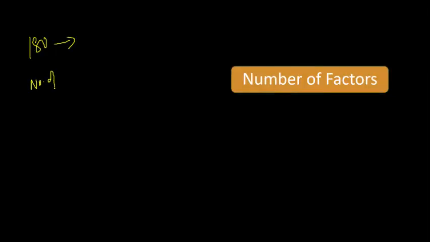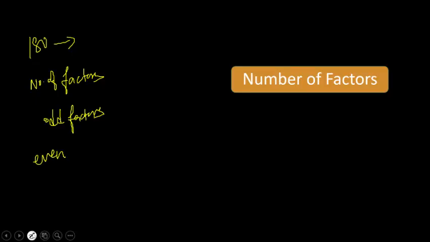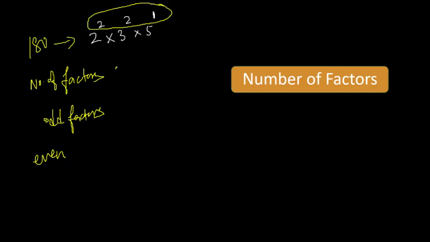Find the number of factors, find the number of odd factors, and find the number of even factors. For any one, you have to first do the prime factorization. This is 5 raised to the power 1. So for factors, just add 1 in all these. You will get 3 into 3 into 2, you will get 18.